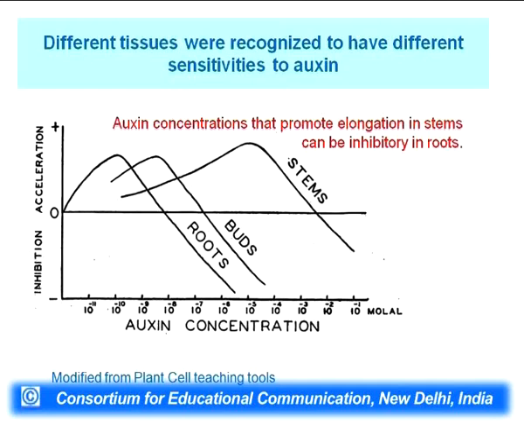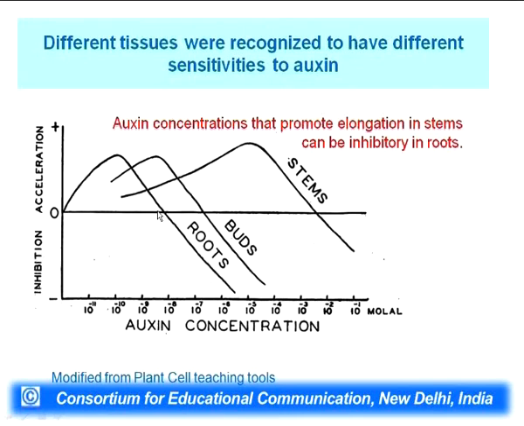In this figure, the auxin concentration is increasing, starting from 10 to the power minus 11 molar to 10 to the power minus 1 molar, and this is the response. This is a positive response, this is a negative response.